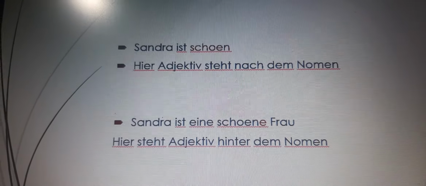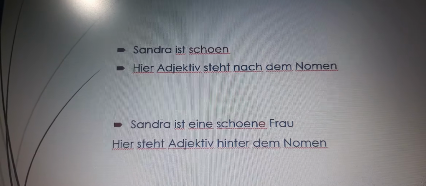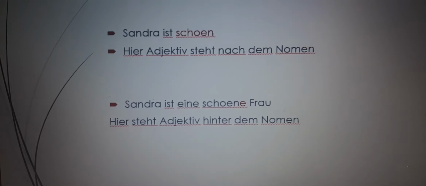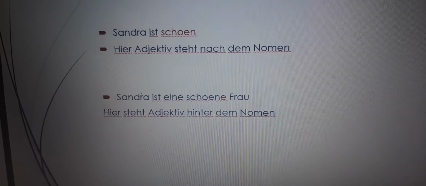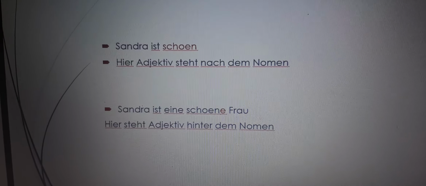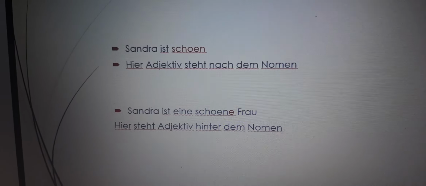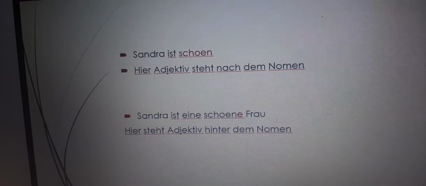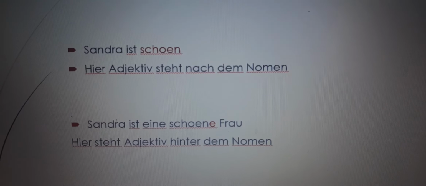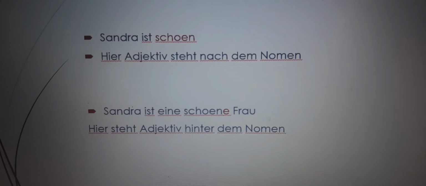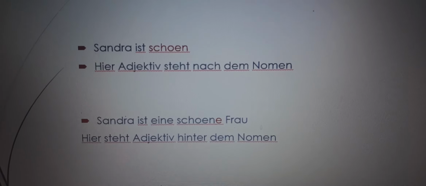Masculine is der, feminine is die, neutrum is das and plural is die again. So, if the noun is der, adjective will take the ending er, and if the noun is die, adjective will take the ending e, and if the noun is das, adjective will take the ending es, and if the noun is plural, it will take the ending e again.